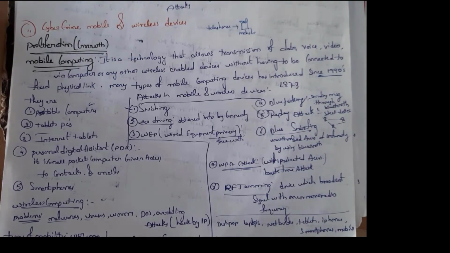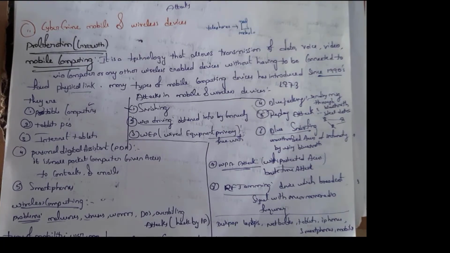Whereas in olden days people used land phones. These land phones are connected by using physical links, which are nothing but wires. But now at present we are using 4G and 3G smartphones and laptops, by which we can transfer data or any information wirelessly without any physical links. Computing was first introduced in the year 1973.